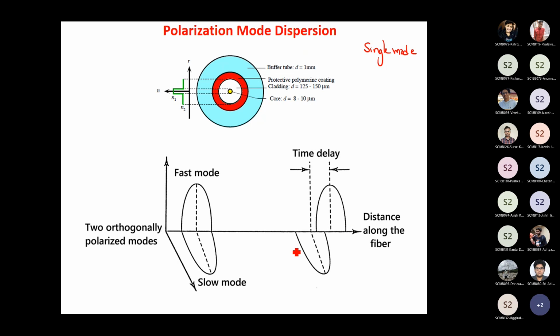The one which sees a higher refractive index is going to arrive slower, which means there is always a delay in their arrival. And that delay, or the dispersion due to that delay, is what is called polarization mode dispersion. And for single mode optical fibers, it's the polarization mode dispersion which limits the bandwidth or the bit rate of an optical fiber. Okay, any questions so far?